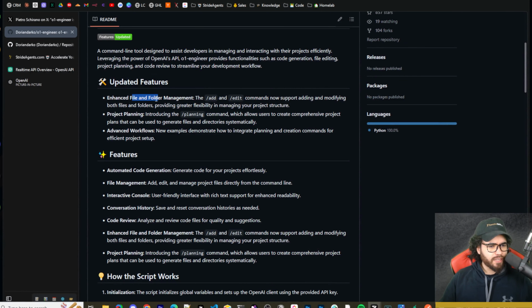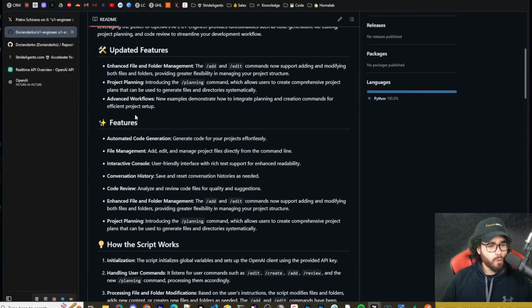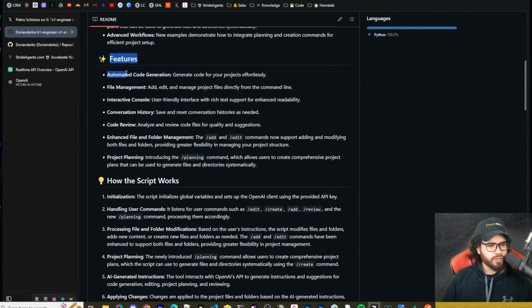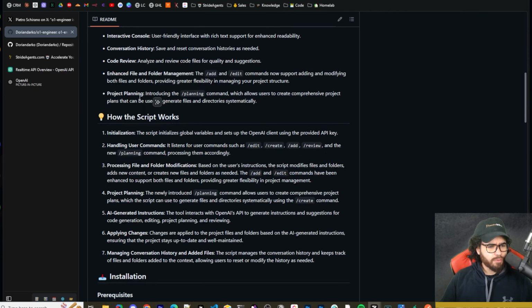Anyways, updated features. So enhanced file and folder management. The add and edit command now supports adding and modifying both files and folders, providing greater flexibility in managing your project structure. And project planning, which is one of the new features, introducing the /planning command, which allows users to create comprehensive project plans that can be used to generate files and directories systematically. And then advanced workflows. So new examples demonstrate how to integrate planning and creation commands for effective project setups. So features: automated code generation, file management, interactive console, conversation history, code review, enhanced file and folder management, project planning.